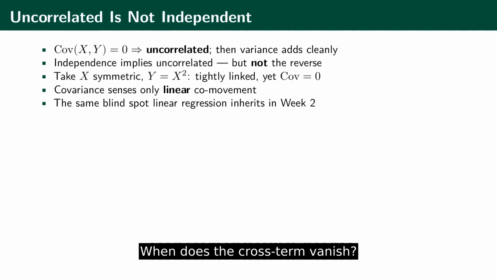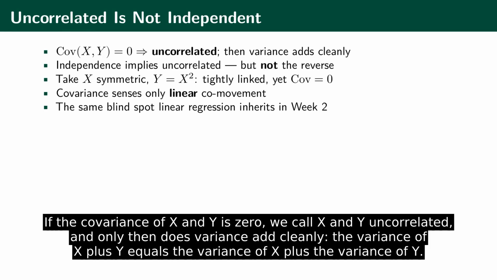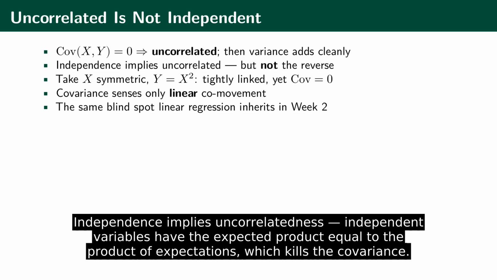When does the cross term vanish? If the covariance of X and Y is 0, we call X and Y uncorrelated, and only then does variance add cleanly. The variance of X plus Y equals the variance of X plus the variance of Y. Independence implies uncorrelatedness. Independent variables have the expected product equal to the product of expectations, which kills the covariance.